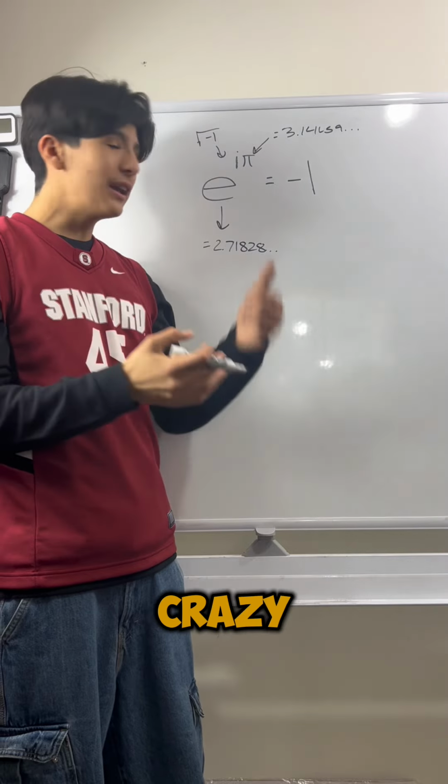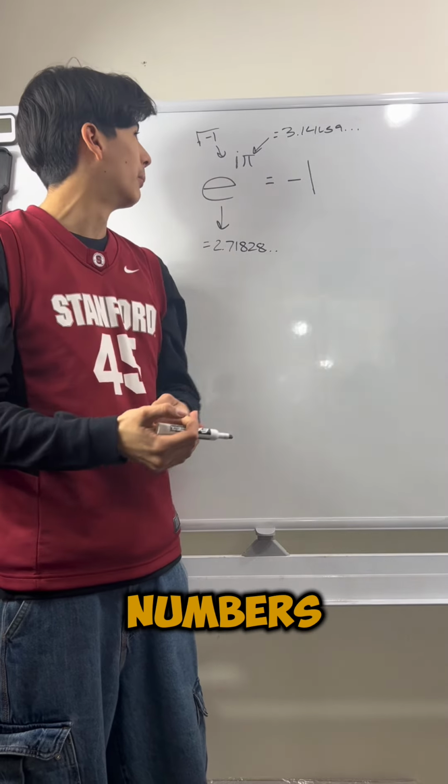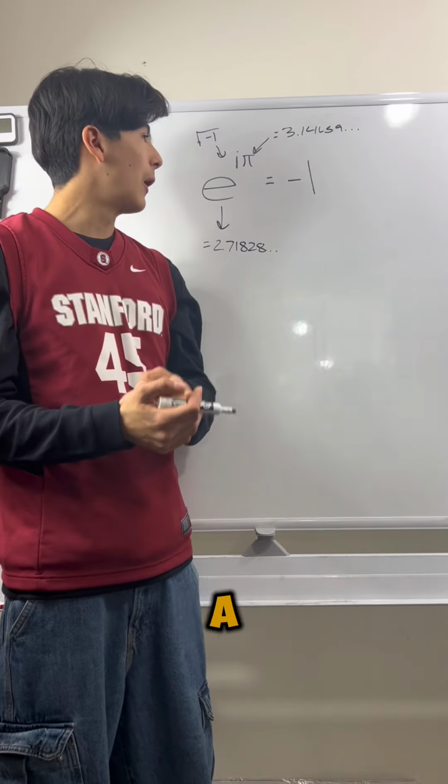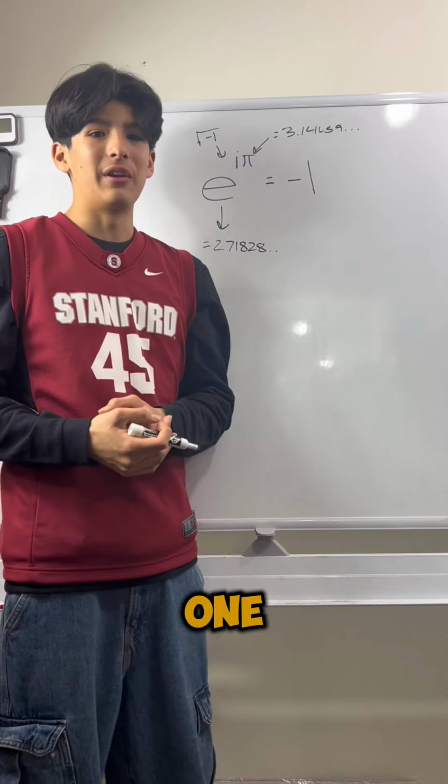So, what's crazy about this is that two irrational numbers and an imaginary number combine to equal a real number, -1.